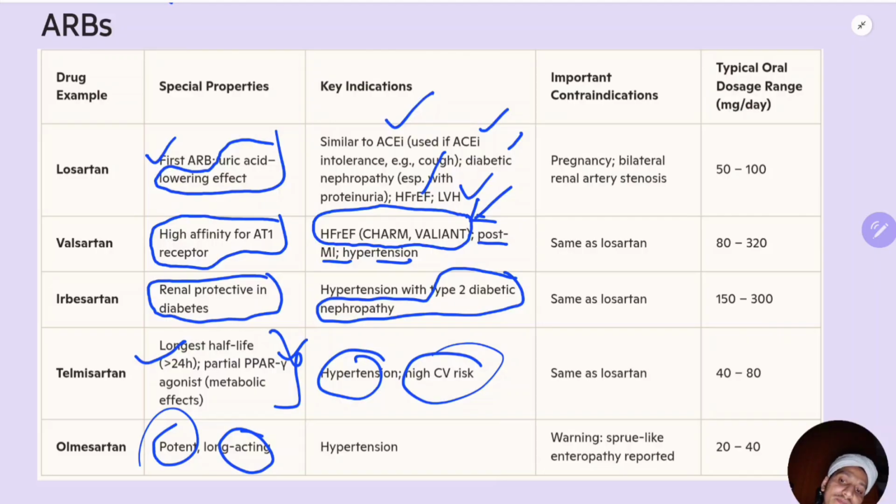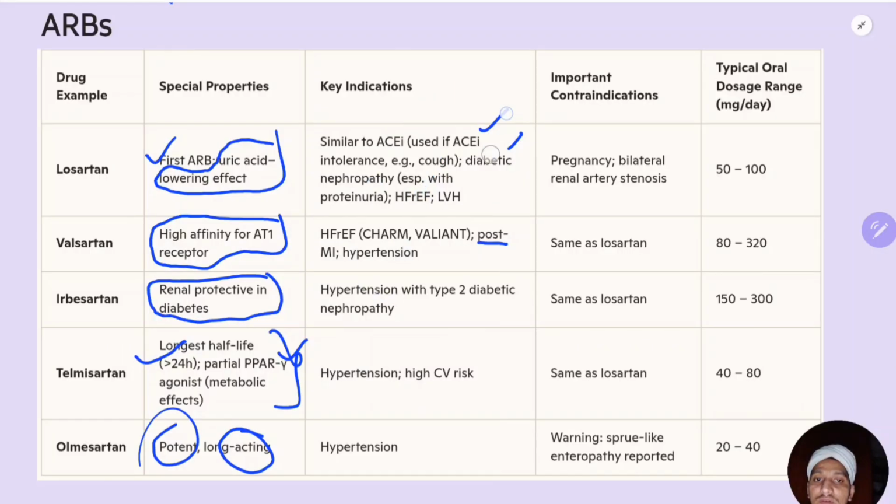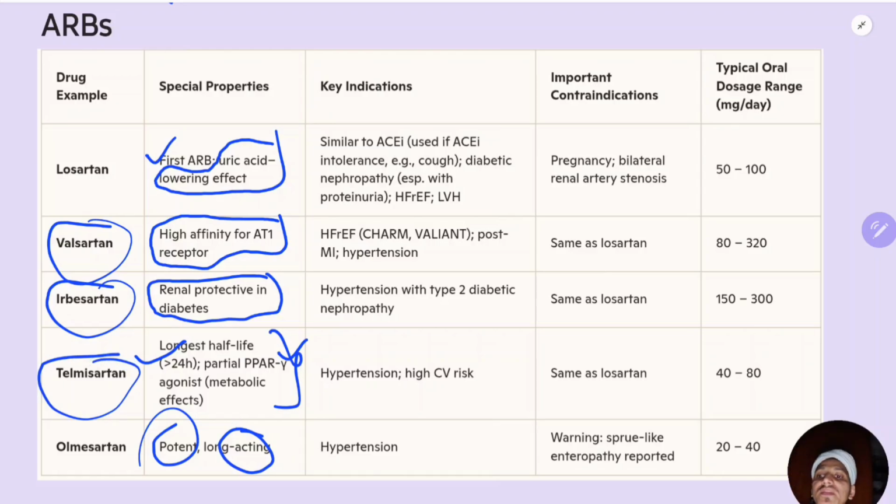Olmesartan is for hypertension. So in special properties, three drugs are very important: valsartan for cardiac, irbesartan for kidney, telmisartan for metabolic.